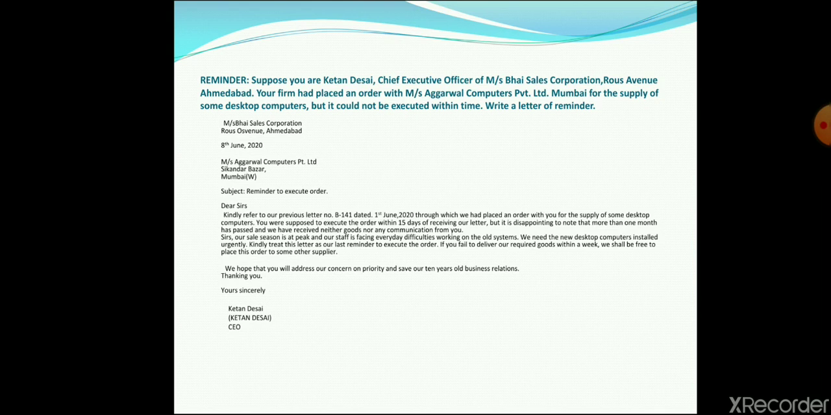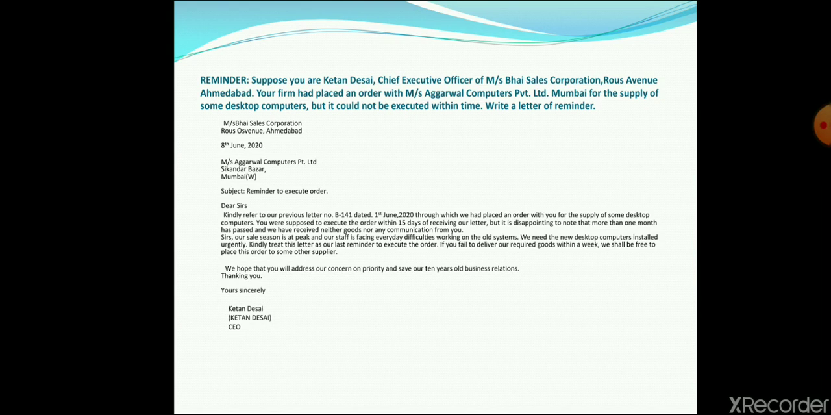The person doesn't need to read the letter. I'm sure that if they read the subject, reminder to execute order, they will directly go to the name, that who has written, Ketan Desai. Okay, it means the order has been late in delivery and they must deliver it as soon as possible. The subject is so attractive that one doesn't need to read the entire letter. So see what's written. Kindly refer to previous letter number this dated 1st June. Since today is 8th June, through which we had placed an order with you for supply of desktop computers and they were to be delivered. Right? They were to be delivered within 15 days.